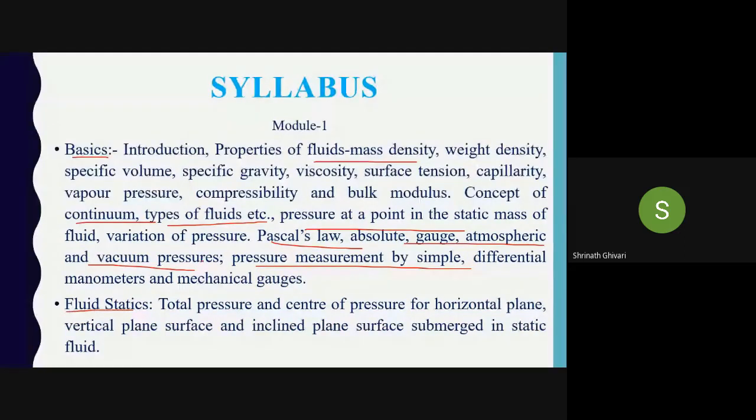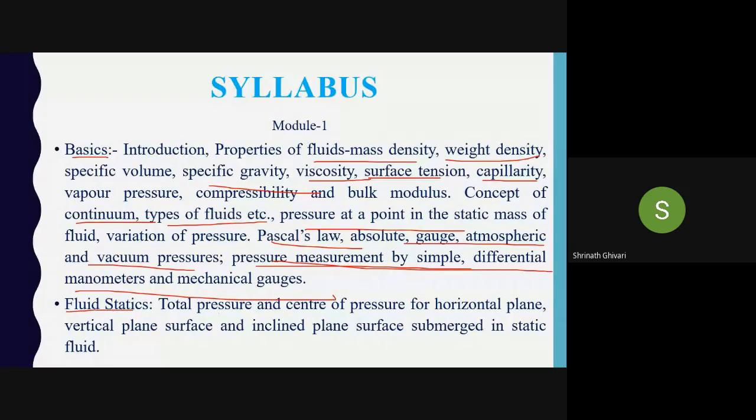In this topic, whatever FM is there, it is easy, but it depends on how you go through the derivations, because the subject is full of derivations and problems, and these are all used in real-life problems. The problems will be based on how to calculate specific gravity or density, weight density, and viscosity. Then we have problems on surface tension, capillarity, and pressure measurement by simple differential manometers and mechanical gauges.